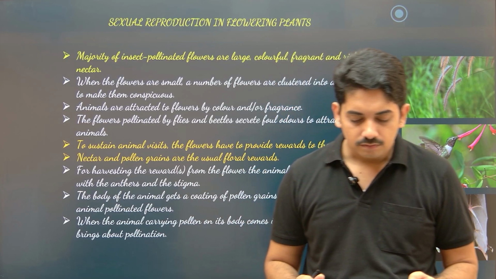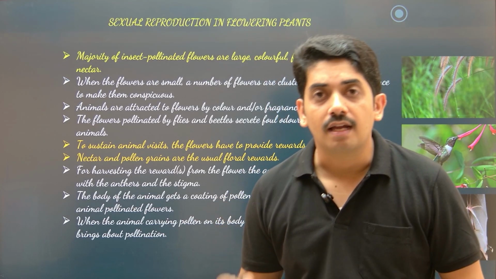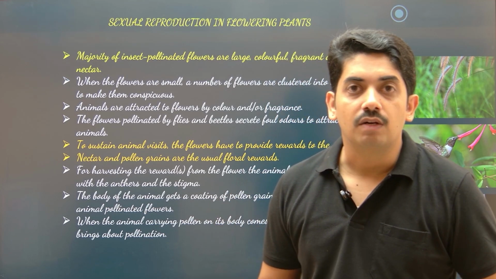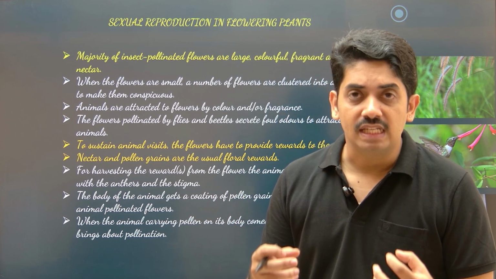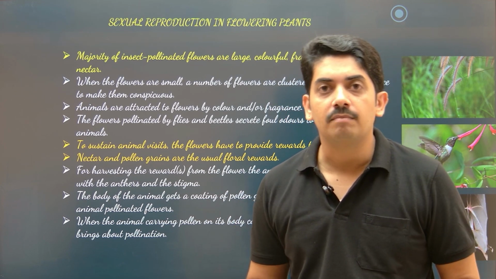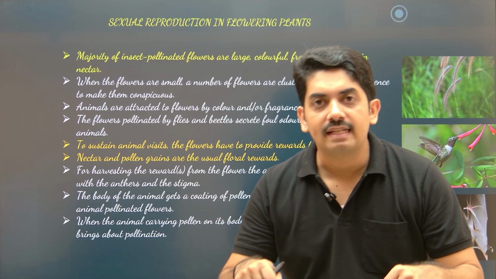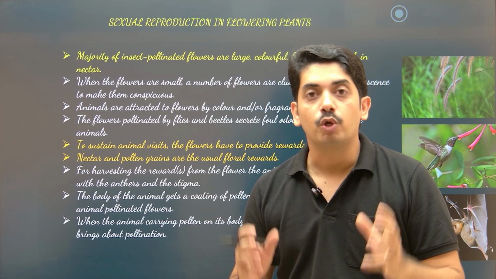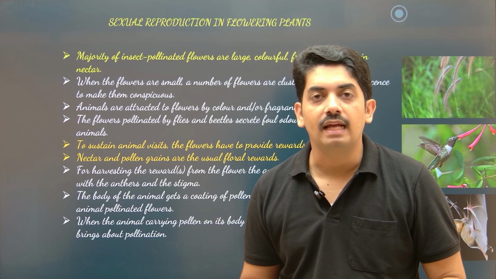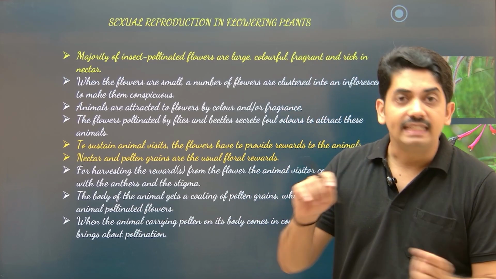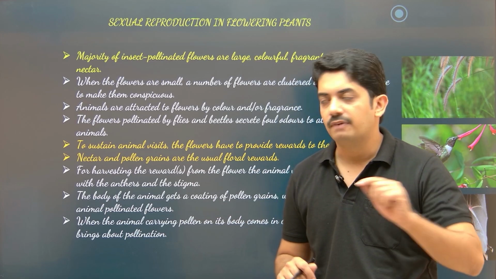Whenever there is excretory material or a carcass, these flies are attracted, because of the pungent smell coming from the decaying material. To mimic that, certain plants produce flowers with a foul smell so that flies can be attracted. But the intention of the plant is to have pollination with the help of those flies.